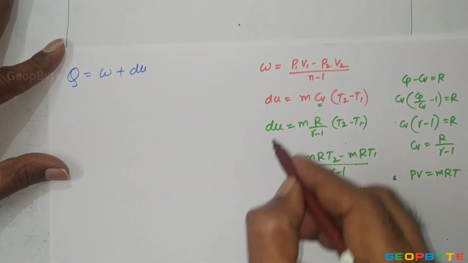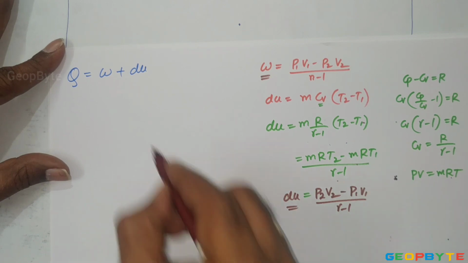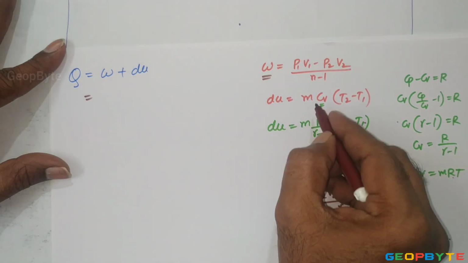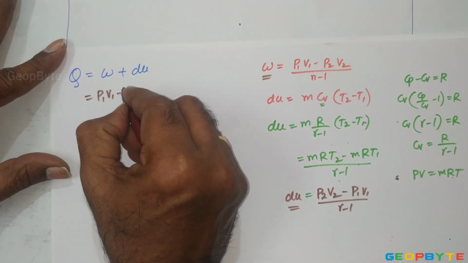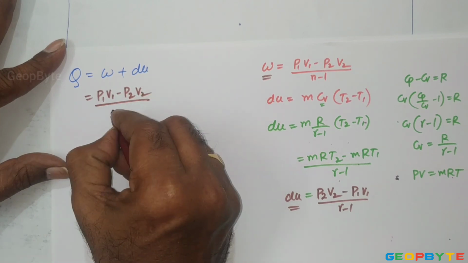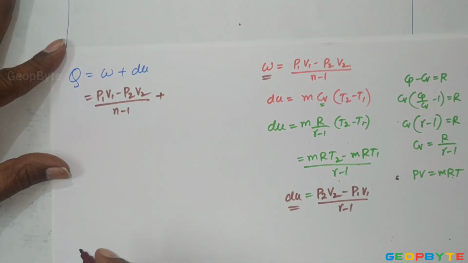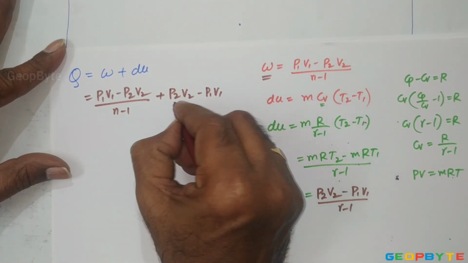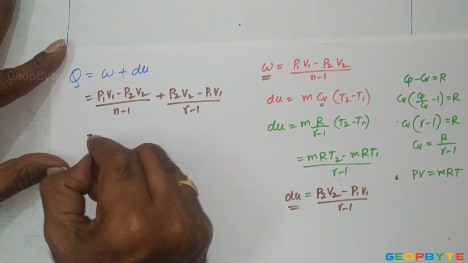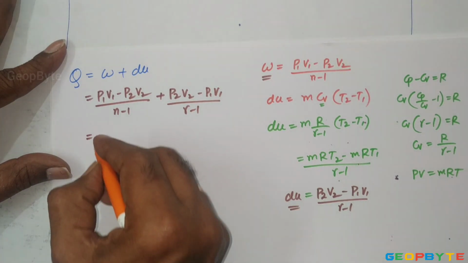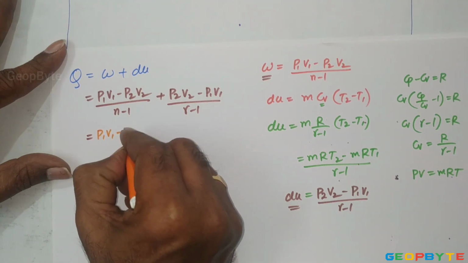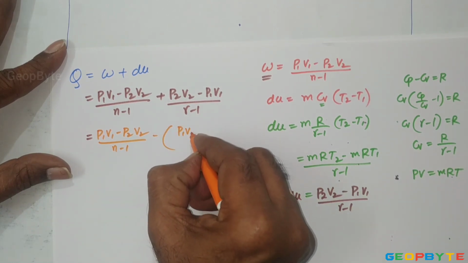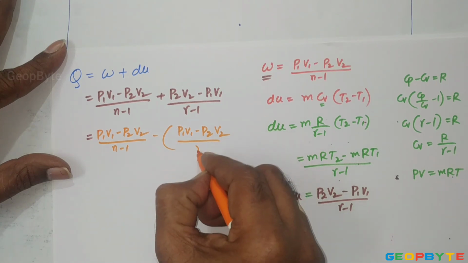Now let us put this work formula and dU formula in the main relation, that is called the non-flow energy equation. Here work equal to (P1V1 minus P2V2) divided by (n minus 1) plus the dU value. This is the dU value, (P2V2 minus P1V1) divided by (gamma minus 1). It can also be written as (P1V1 minus P2V2) divided by (n minus 1) minus (P1V1 minus P2V2) divided by (gamma minus 1).